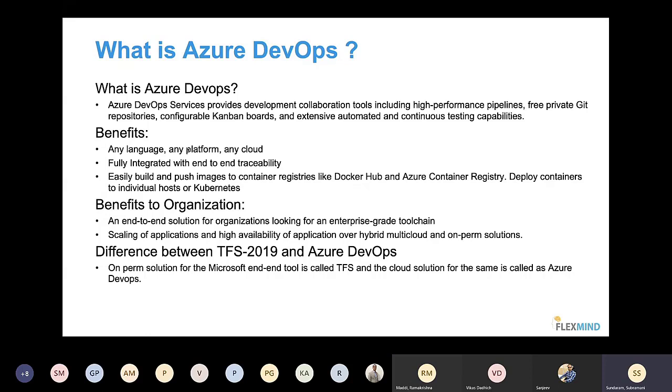But in Azure DevOps, everything will be managed by Microsoft. You can still install your own agents and everything, but again, the overhead is taken care of by Microsoft. The rest are all the same.